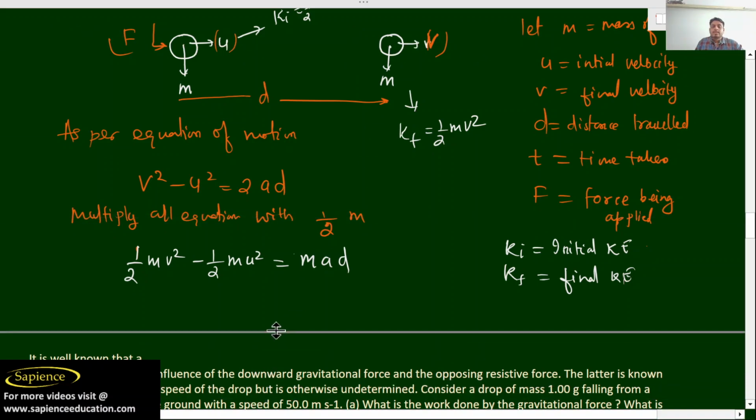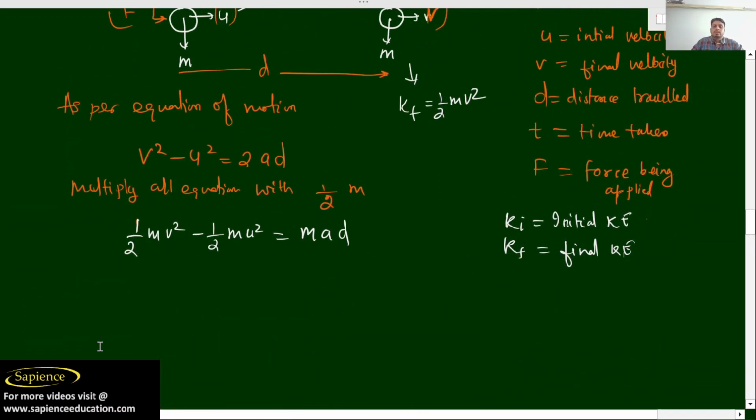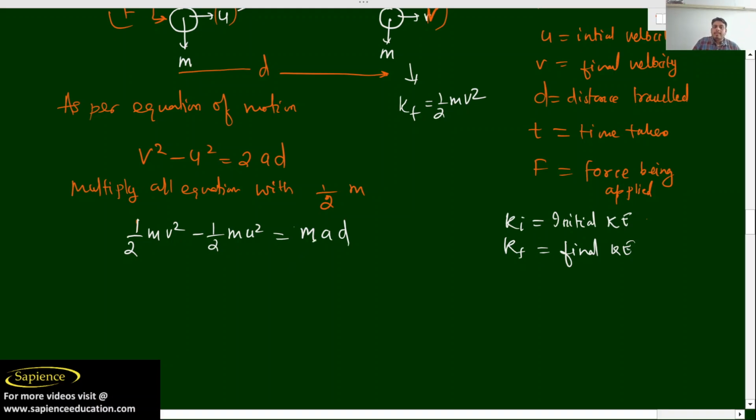Now half m v square minus half m u square is equal to m a d. Now m a is what? Force applied.